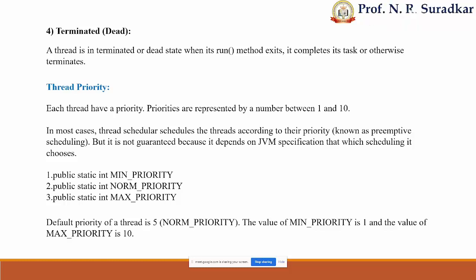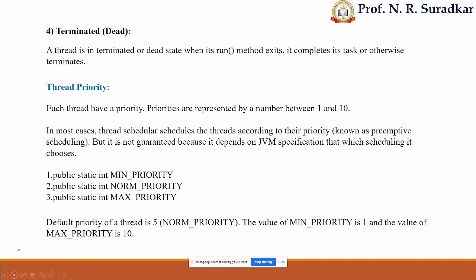That means whenever their time comes to execute, the scheduler schedules the thread for execution, but it is not guaranteed because it depends on the JVM specification which scheduling is used. JVM specifies to the scheduler which thread has to be scheduled, and which thread has to be given time for execution.